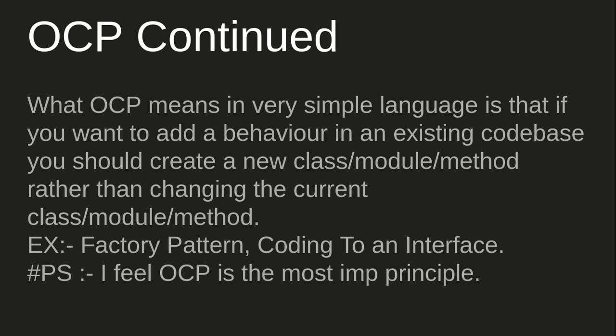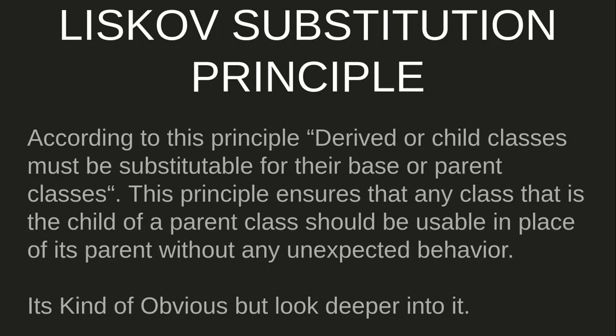So if you keep editing the current code snippets to add new functionalities, it might result in bugs in the existing code base or in the existing functionalities. Also, it increases the scope for the QA people to test the entire workflow, rather than adding the new functionalities as a separate module or as a separate method.